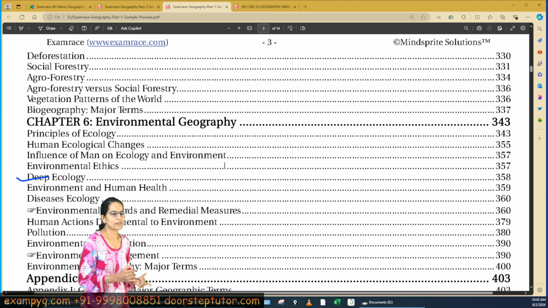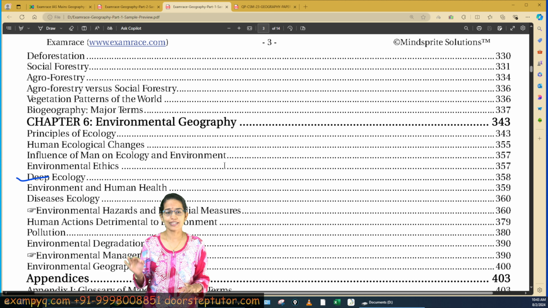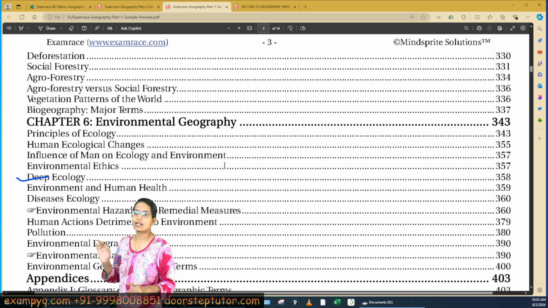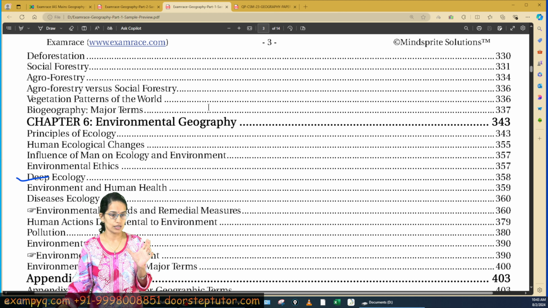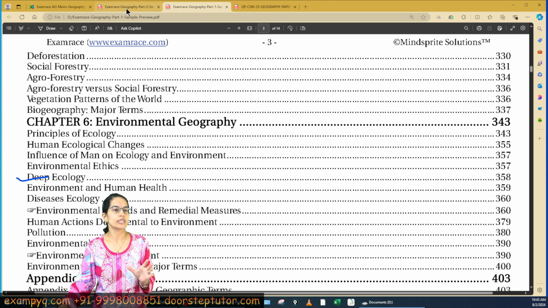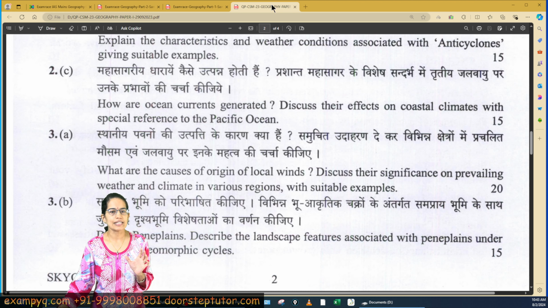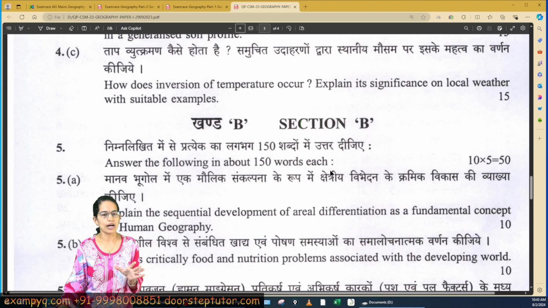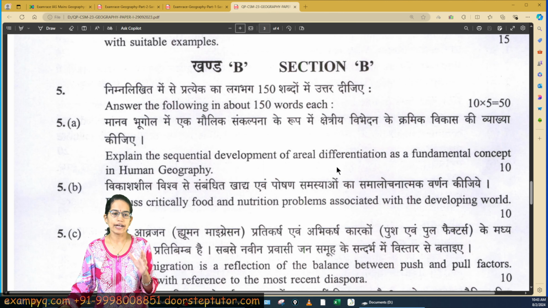However, climatology and geomorphology have been traditionally the most important and the most definite sections from where questions are usually asked. The next section that we would focus on is part B. Now, section B actually focuses on human geography. Under human geography, again we have marked the sections from where the questions were asked.